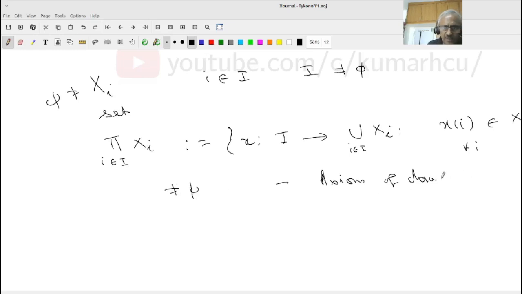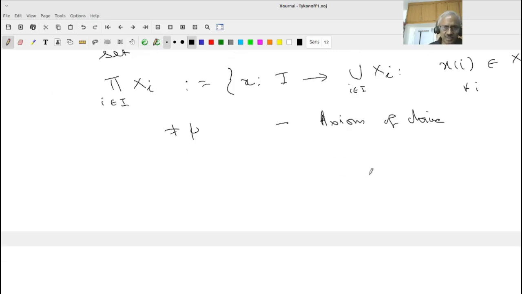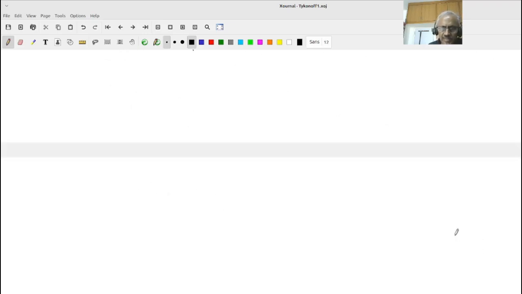Let's not worry about such a logic problem. Let logicians look at such things, but we want to understand how to deal with the product of the X_i. The first thing I would like you to do is to imagine it. The way I would imagine it is something like this. I will think of this as I, and each X_i will be like this.